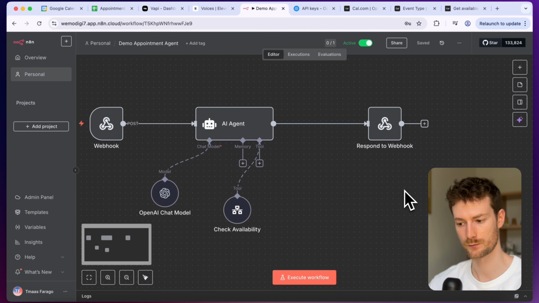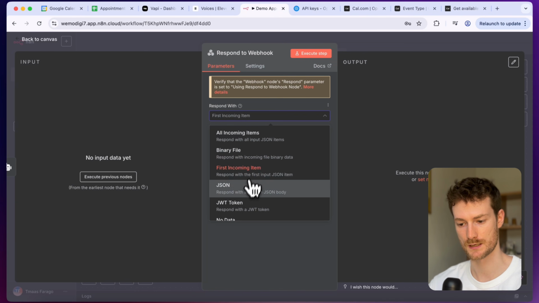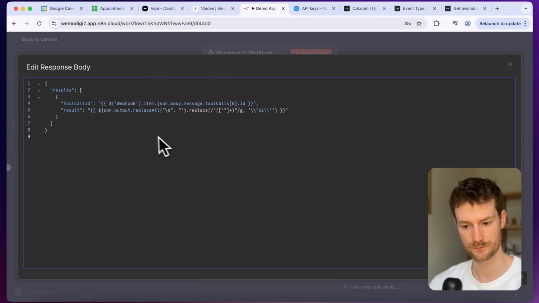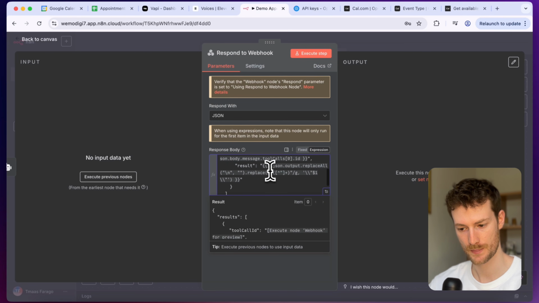And before we try it out, we need to configure the respond to webhook node. So I'm going to switch this to JSON and I'm going to paste in the JSON that it needs. So this is how it will look. We need the result, and I'm going to close this and switch to expression. And let's also execute the previous nodes.